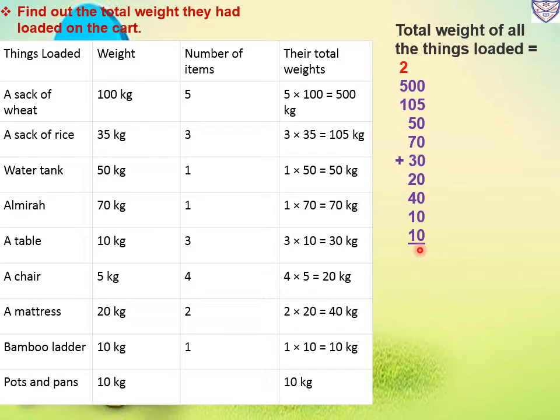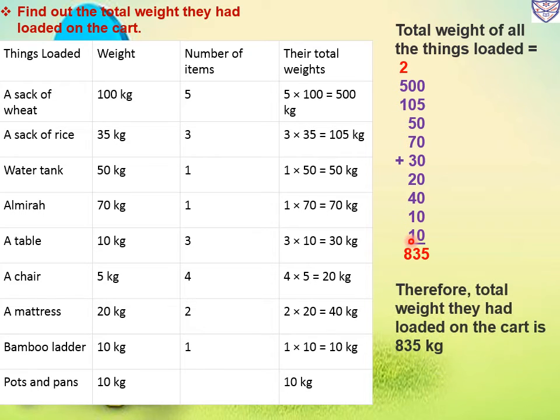So here we will write 5. Then 0 plus 0, 0, 0 plus 5, 5, 5 plus 7, 12, 12 plus 3, 15, 15 plus 2, 17, 17 plus 4, 21, 21 plus 1, 22, 22 plus 1, 23. So 3 we will write down, 2 will be carried over. So 2 plus 5, 7, 7 plus 1, 8. So the total weight they had loaded on the cart is 835 kg.